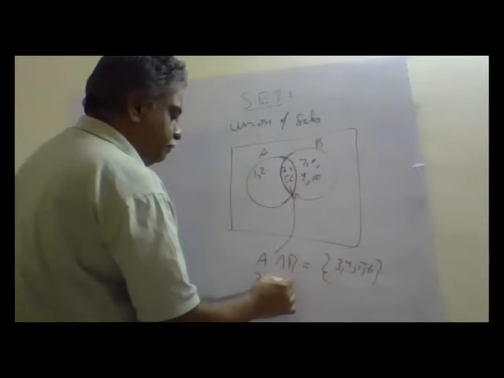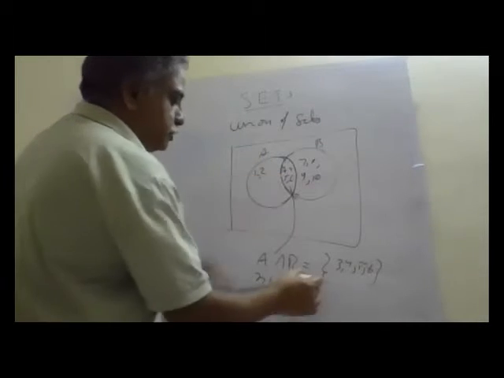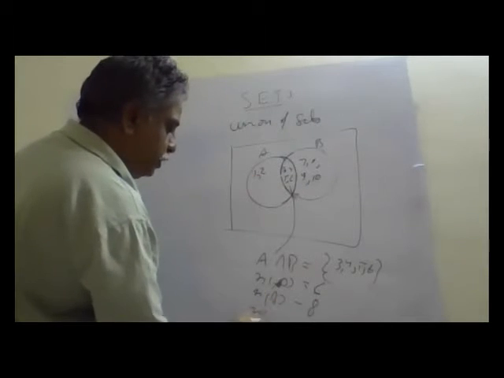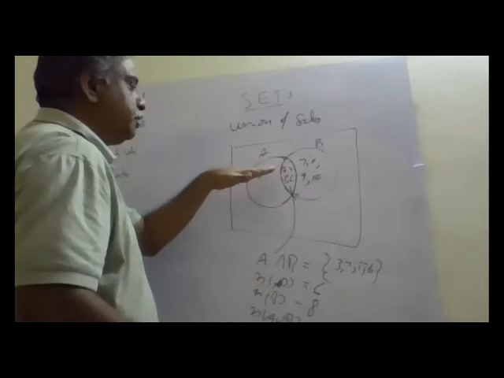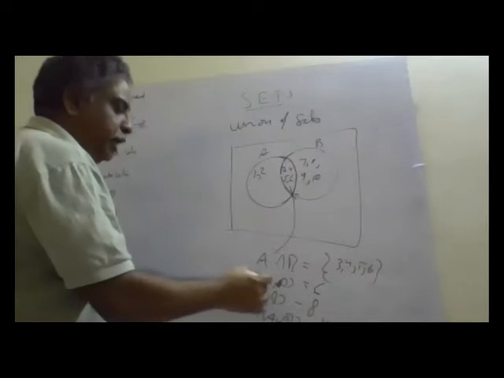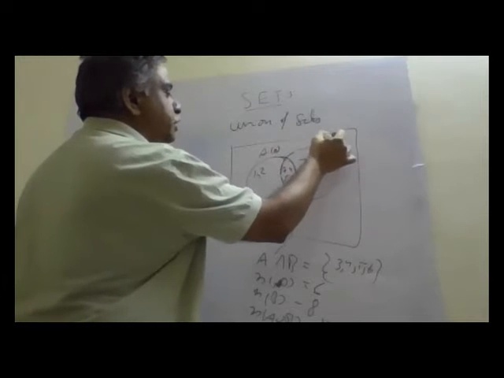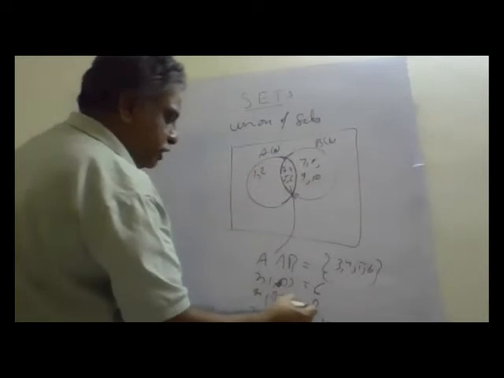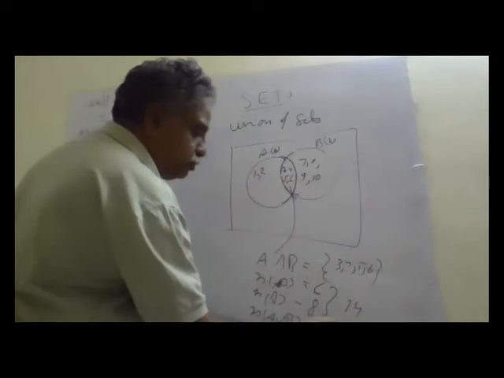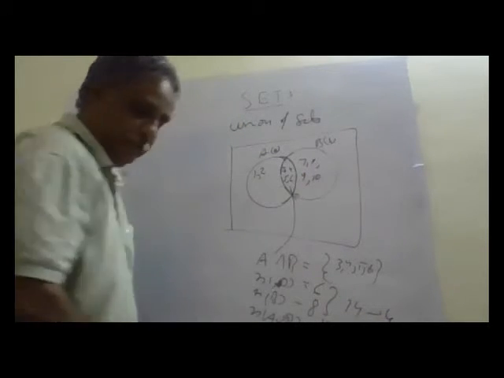What is n(A)? A contains 1, 2, 3, 4, 5, 6. What is n(B)? 8. What is n(A union B)? Both together, how many elements are there? 1 to 10, that is 10 elements. So when I am adding n(A) plus n(B), what is happening? Here n(A) is 6, n(B) is 8, so when adding, it becomes 14. That means these items are added 2 times. So I reduce by minus 4, that is 10, which is n(A union B). Okay? Now we'll see again.